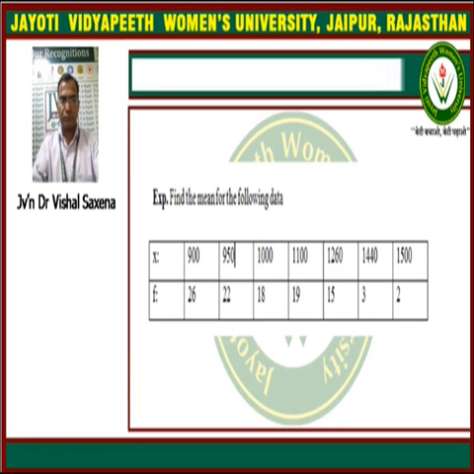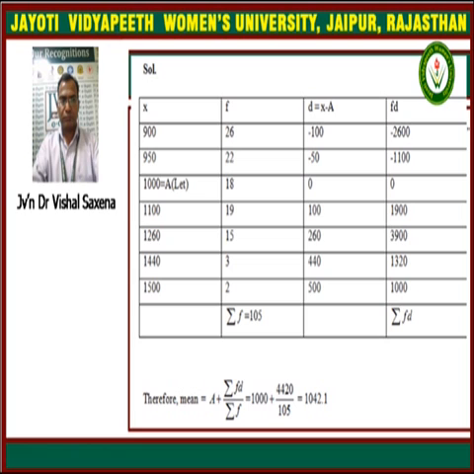We are also given one more example. This is an example of the discrete series where data x and f are given, and we have to find the mean. So simply we can use the shortcut method to find the arithmetic mean, and in this case the formula is a plus summation f d upon summation f. We have the data x and f, and we have to make one column for d, where d means x minus a, and one column for f into d.